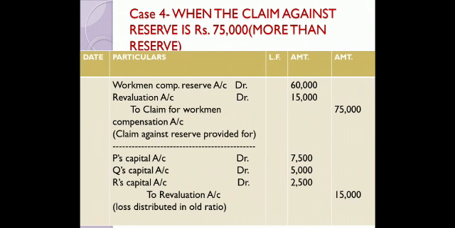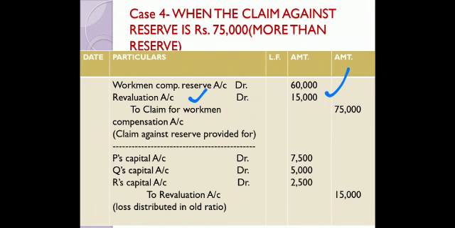And when I reassessed, I found that the liability was more than the amount provided for that. So it will be considered as a loss, and for this purpose, I am going to create a revaluation account. So workman compensation reserve account debit 60,000. Revaluation account debit 15,000. To claim for workman compensation account 75,000.